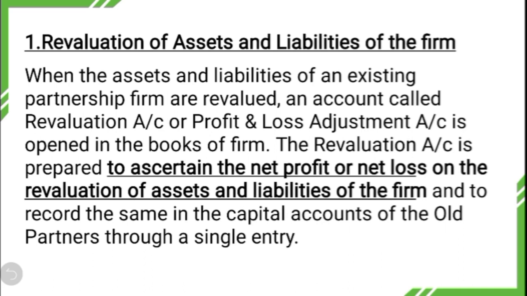The first one is revaluation of assets and liabilities of the firm. When the assets and liabilities of an existing partnership firm are revalued, an account called revaluation account or profit and loss adjustment account is opened in the books of the firm. The revaluation account is prepared to ascertain the net profit or net loss on the revaluation of assets and liabilities of the firm and to record the same in the capital accounts of the old partners through a single entry.